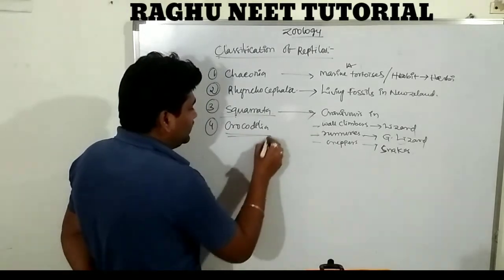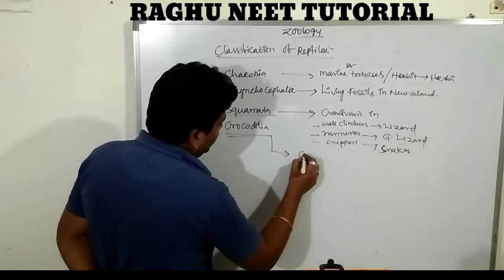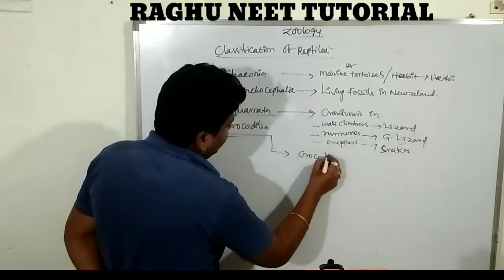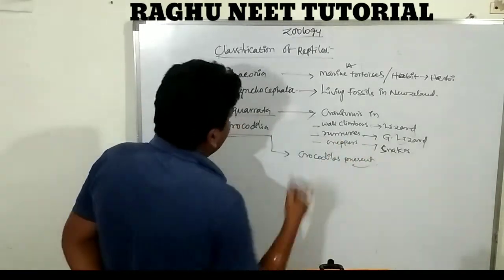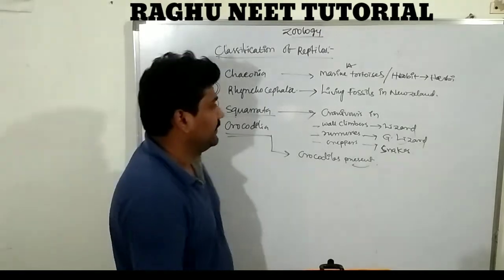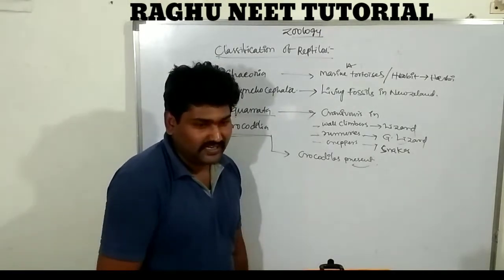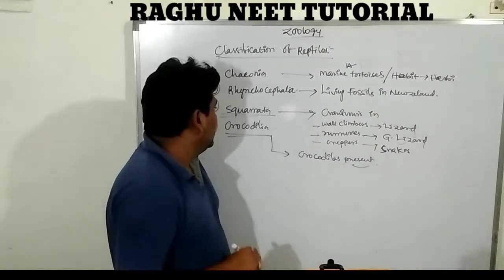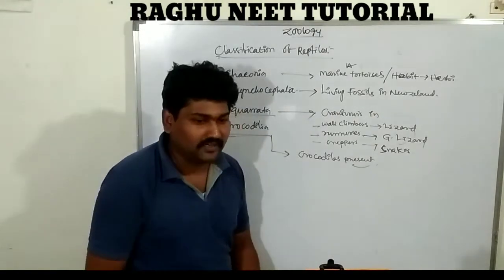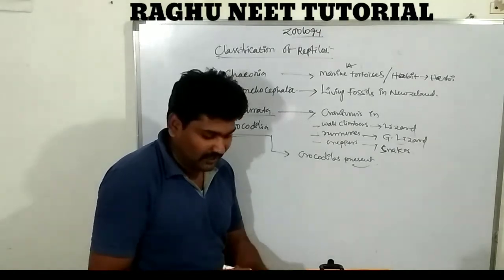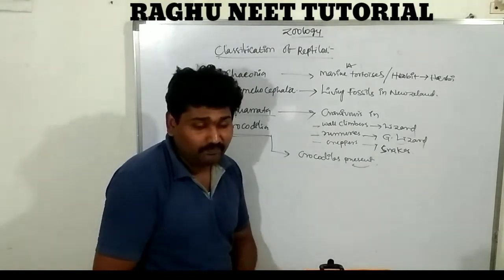What is the Crocodilia? Only one is there, that is the crocodiles. So this is the classification of the reptiles. Very important: Chelonia, Rhynchocephalia, Squamata, and Crocodilia. And one more question from the examination point of view, very important.